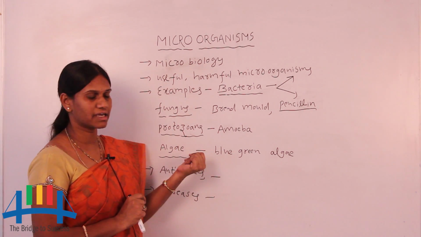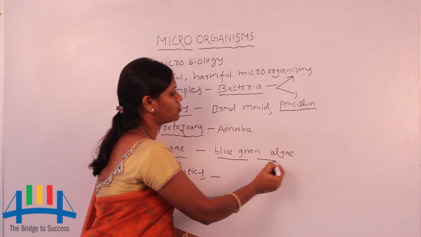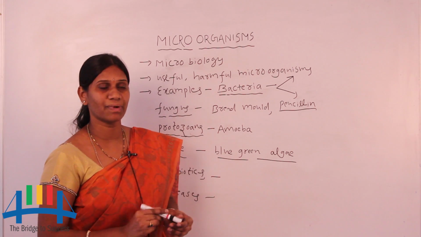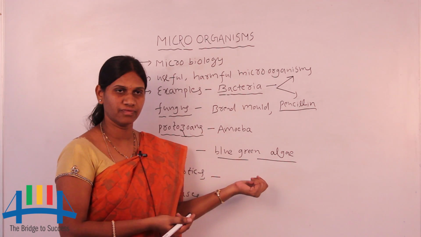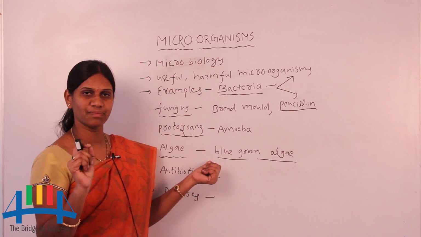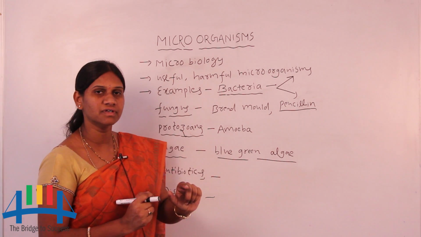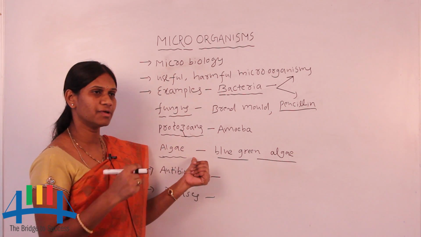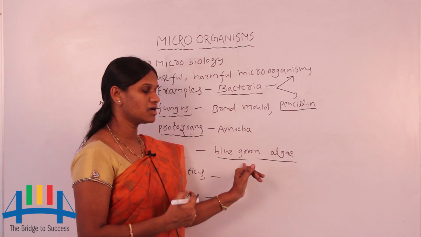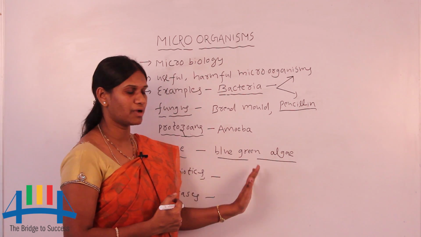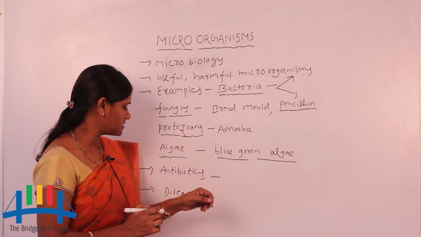Protozoans and algae give diseases like irritation, itching and skin allergy. But algae are the smallest plants. They contain chloroplast and prepare their own food. They are called phytoplanktons. The smallest plants in the world are algae, because chloroplast is present and they prepare their own food. Examples are blue, brown and green algae. These are harmful microorganisms.